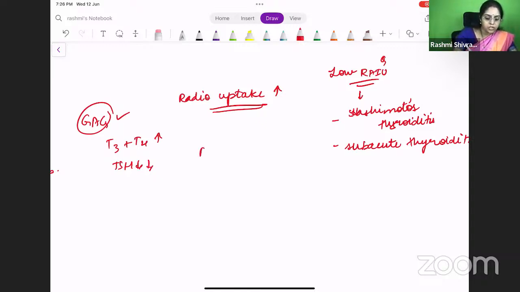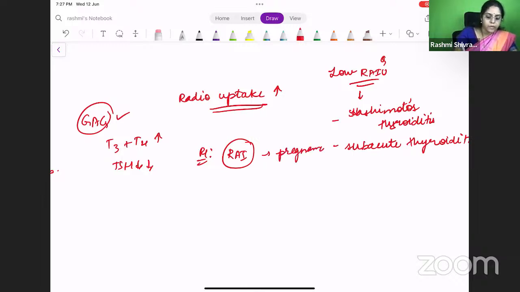So how do you treat these patients with Graves' ophthalmopathy and Graves' disease? How do you treat them? The main ideal one will be radioiodine. Okay, you give radioactive iodine. That will be the ideal thing. But there are few patients in whom you cannot give it, like in pregnancy.